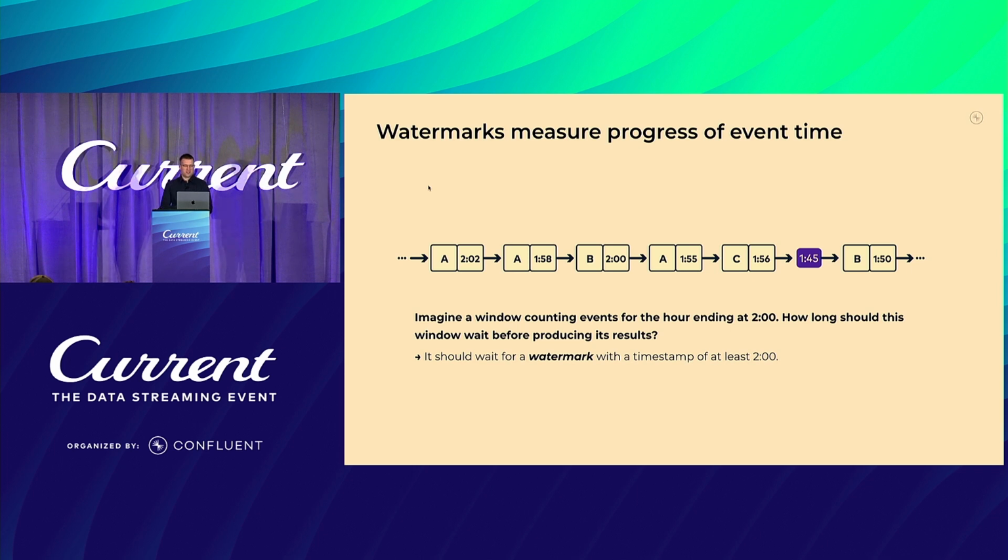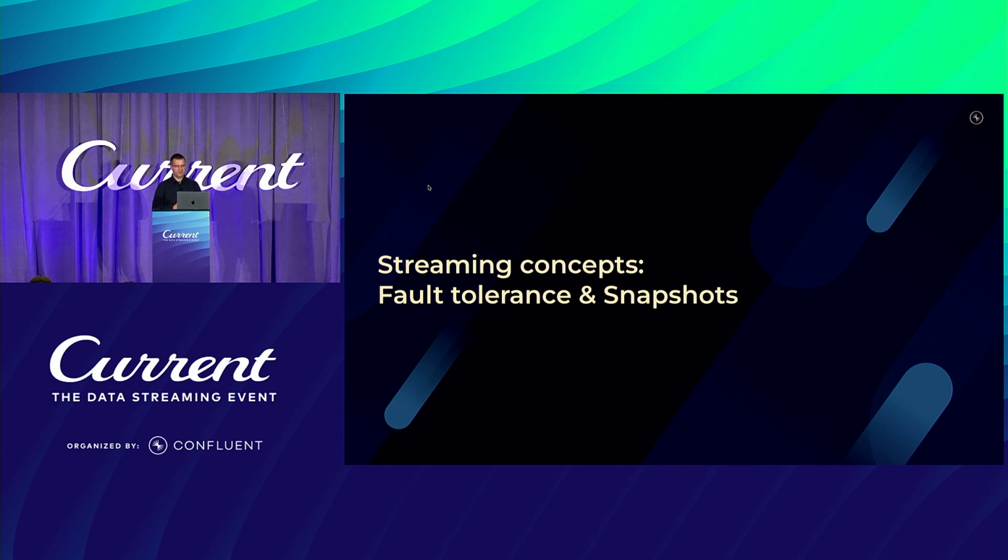When we started the discussion about the watermarks, we had this question of when should the window operator continue? So when does it know that the 2 o'clock timestamp has passed? We can now answer that question. The window should continue whenever it sees a watermark of at or beyond 2 o'clock. Then we know it's complete, at least complete to our assumption that we defined for that source. Great. So this is event time. We move on to fault tolerance and snapshots.